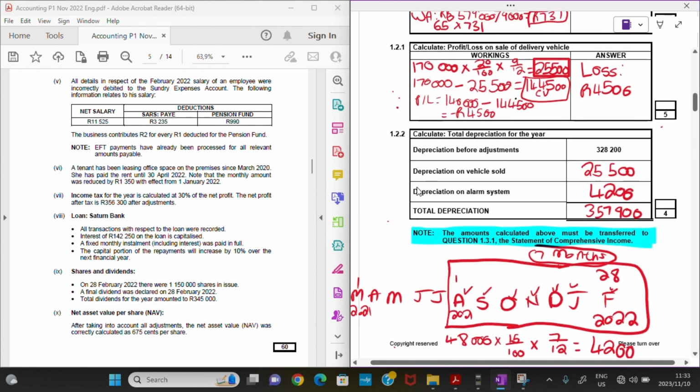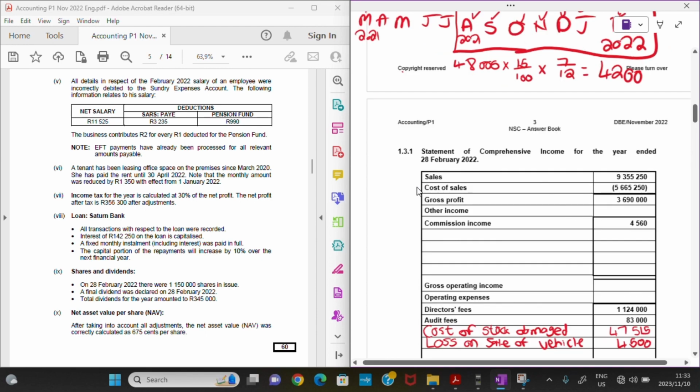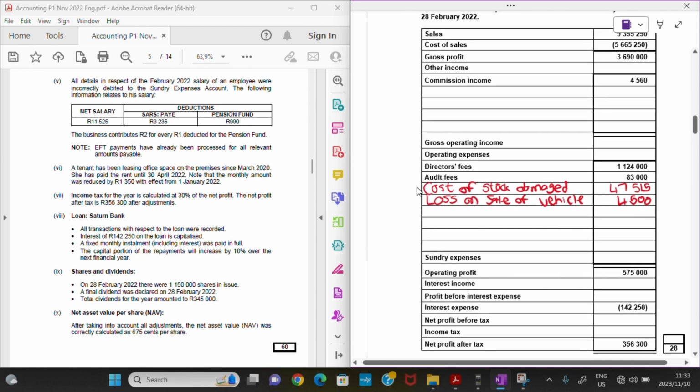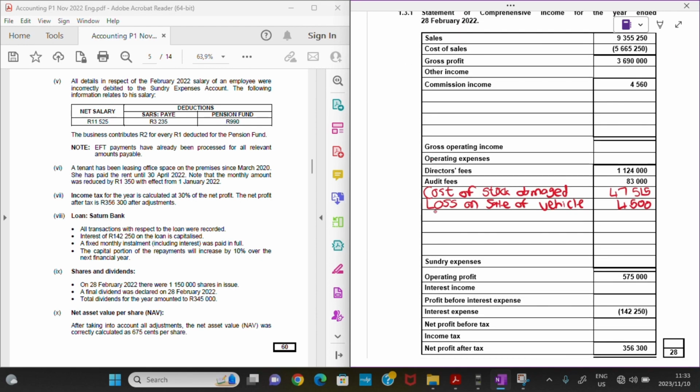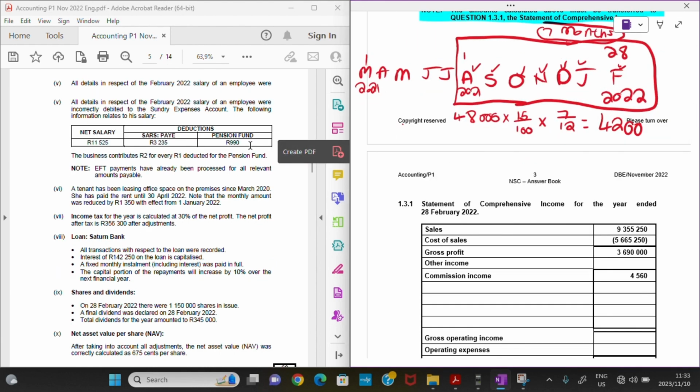Last one, we had depreciation of 357,900. Also, it goes to our operating expenses. So we have depreciation now as 357,900.